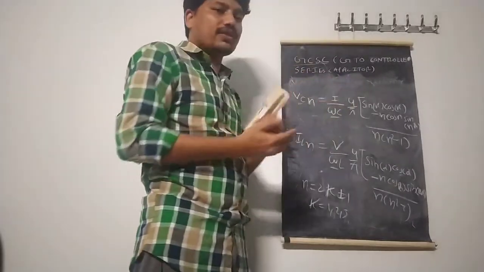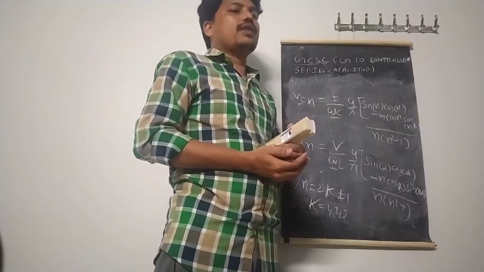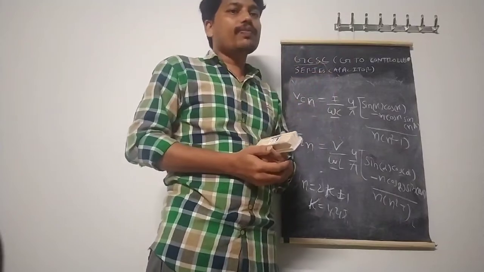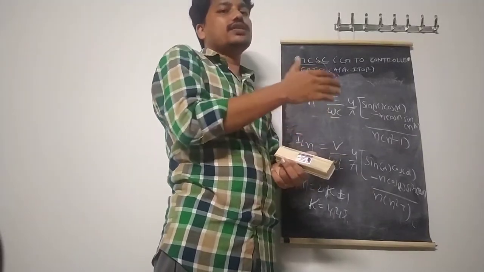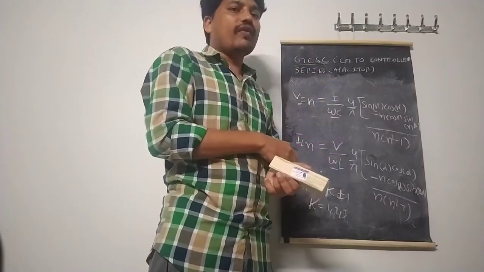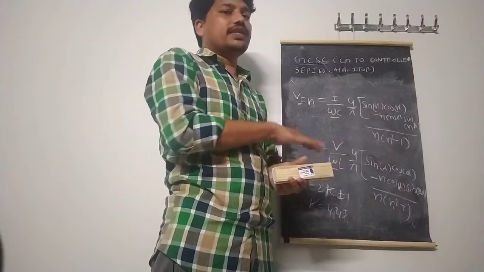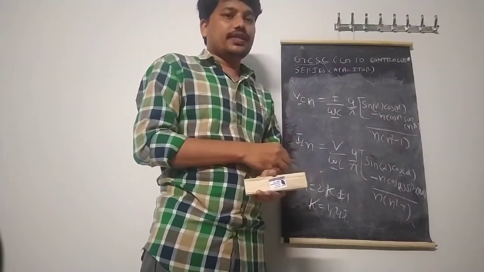By increasing the pulse number we can reduce the harmonics, but the problem is while increasing the pulse number we also add some transformer, and an extra transformer connection is required, so that is the problem. To avoid that, generally we do not go for the transformer connection type of GCSC. We always go for the sequential control of GCSC.